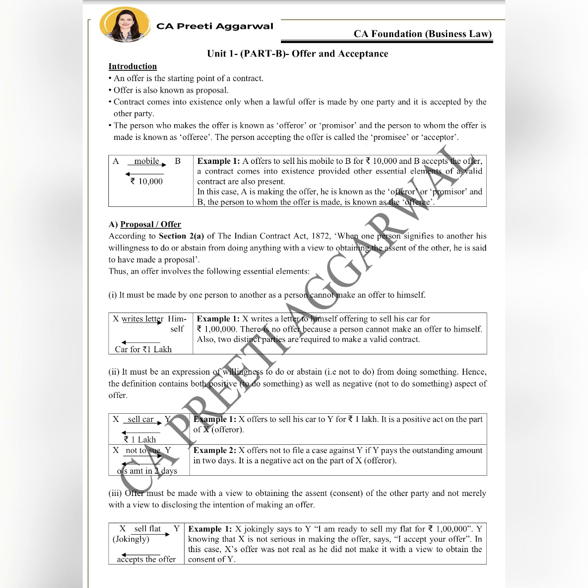So we are expressing either a positive or a negative offer. Why are we giving the offer? We are giving the offer with the intention of it being accepted by the other person. So offer is made with a view to obtaining the assent, the consent of the other person. You're not making an offer for time pass. You're not just disclosing your intention. Yeah, I wish to sell my car.